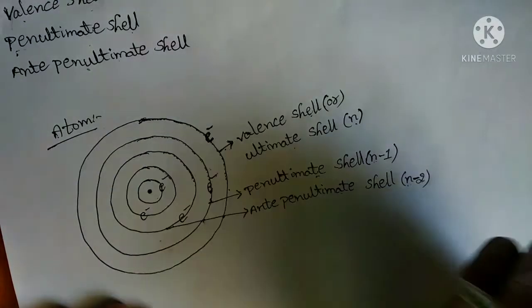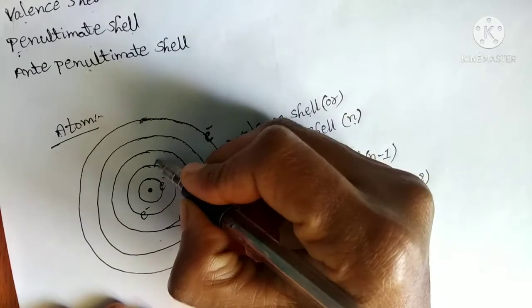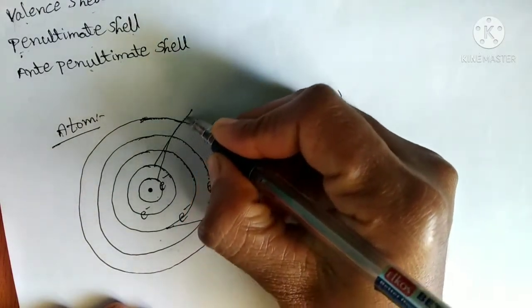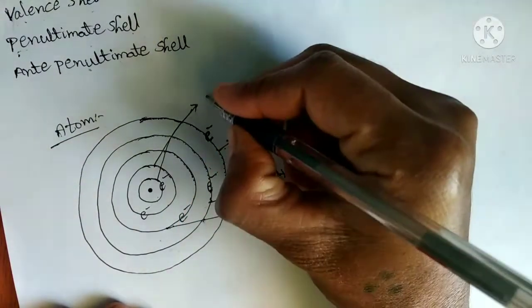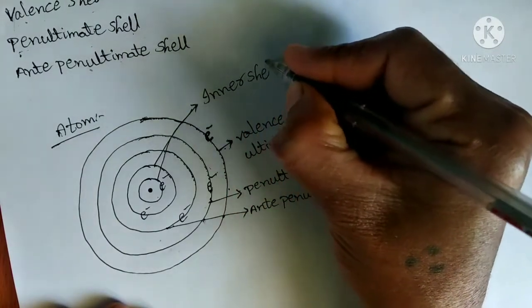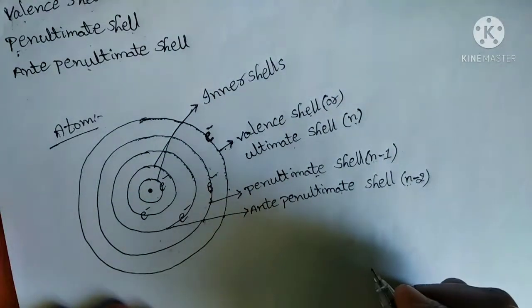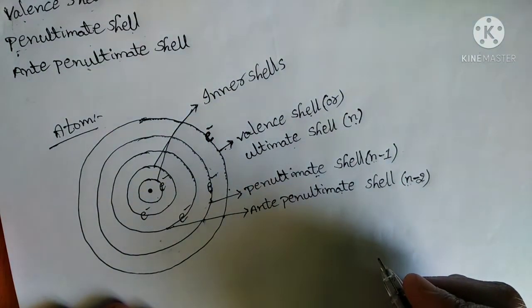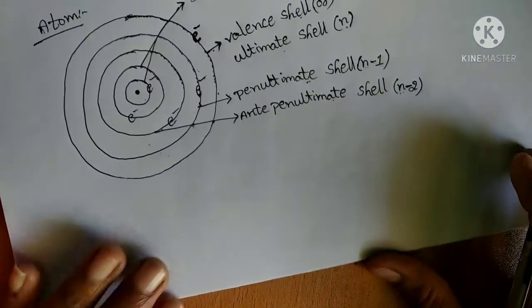Any shells inside of these are called inner shells. Clear, students?